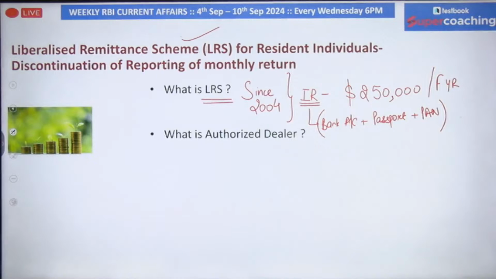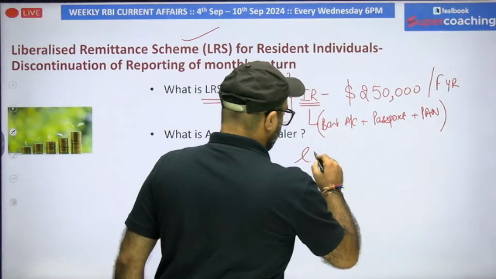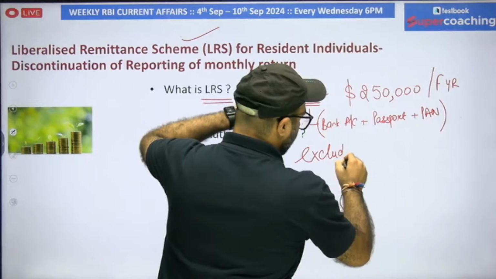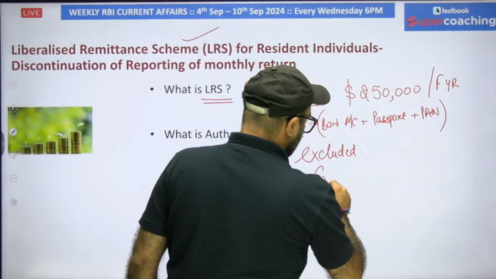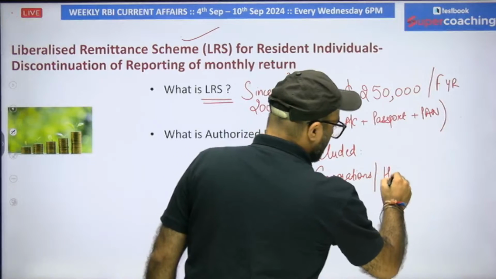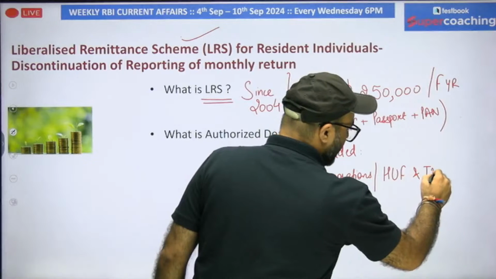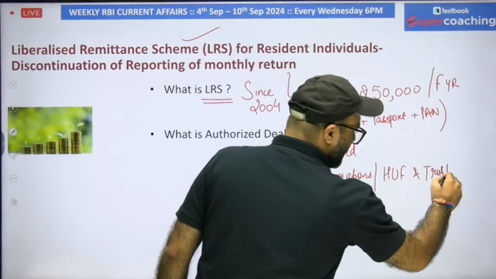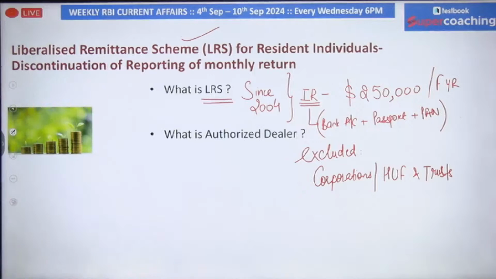But there are certain exclusions. LRS is not available to corporations, it is not available to partnership firms, and it is not available to Hindu undivided families and trusts. So remember who all are excluded. As I mentioned, it is only for Indian residents. So Indian corporates or corporations are excluded. Along with corporations, Hindu undivided families and trusts are excluded from enjoying the benefit of the liberalized remittance scheme.